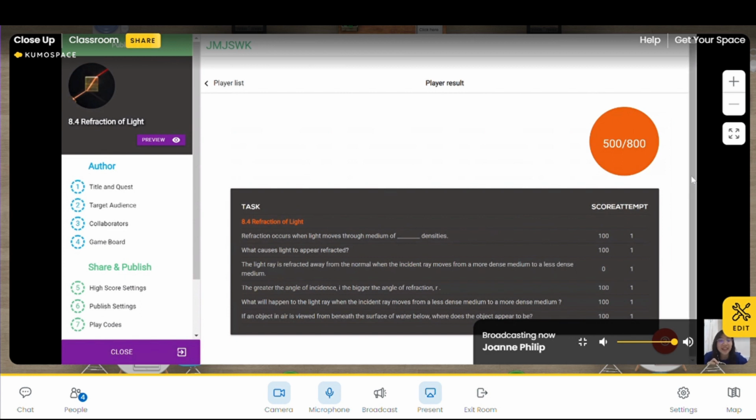So we have: the light ray is reflected away from the normal when the incident ray moves from a more dense medium to a less dense medium. Do you think it's true or false, Hui Yi? Teacher, this one just now I was careless. I think it's reflected towards the normal. Is it wrong? Oh, okay. It should be refracted away from the normal, because it's from a more dense to a less dense medium. So the statement is true. Oh, okay. Now I know. Thank you.